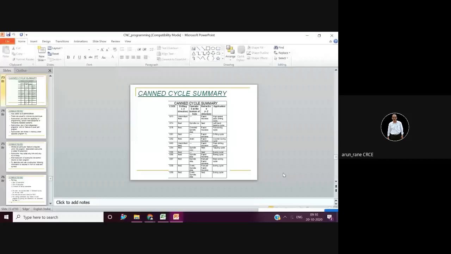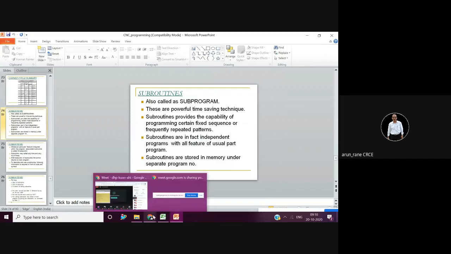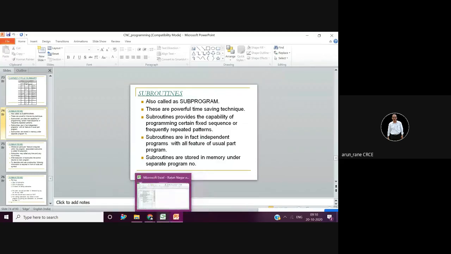Subroutines are also called subprograms. Suppose there are some repetitive instructions, then you can give those repetitive instructions in a separate program, which is called the subprogram, and you can call it n number of times. You are familiar with this; it is exactly the same as what you write in C++ or Java.